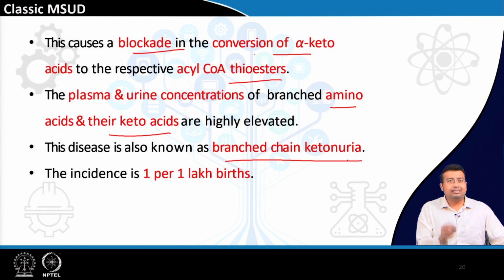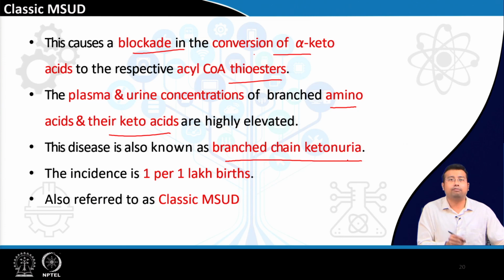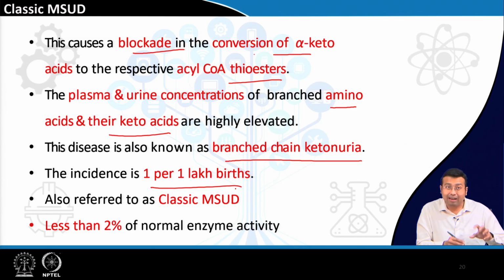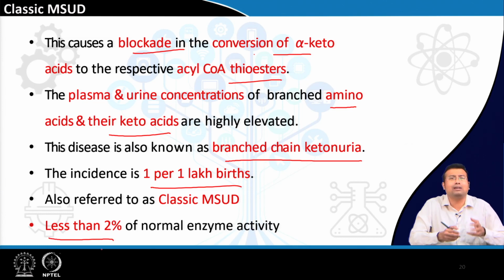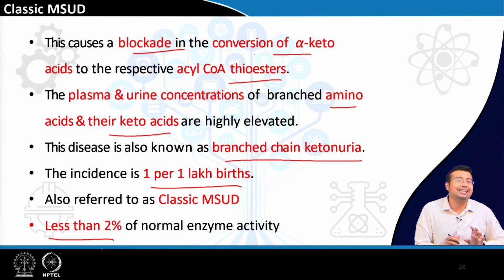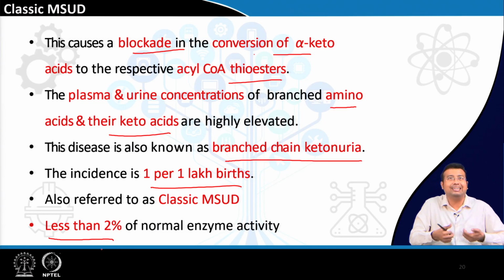Now, classic maple syrup urine disease refers to the condition where there is maximum absence of the activity of the enzyme branch chain alpha keto acid dehydrogenase. The incidence is 1 per 1 lakh births, and in fact, it has been found that less than 2% of normal enzyme activity is present. That leads to a problem where these branched chain amino acids cannot be metabolized in any way, and their intermediates will accumulate in the blood.